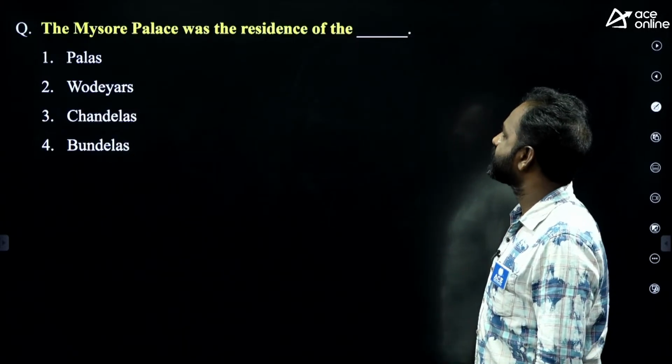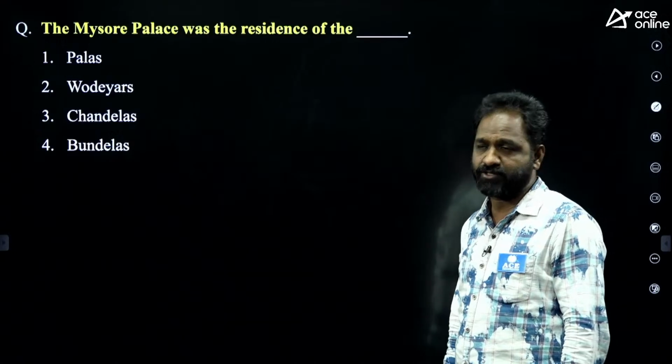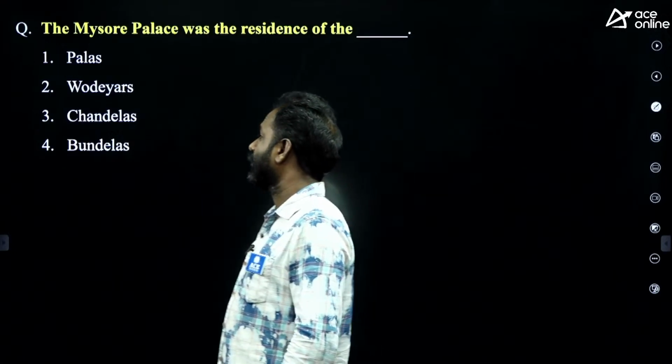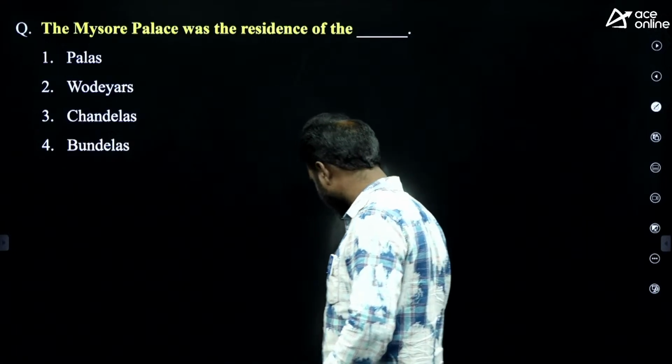The Mysore Palace was the residence of whom? The Mysore Palace was the residence of whom? Options: A. Palas, Wadiyars, Chandellas, Bundellas.